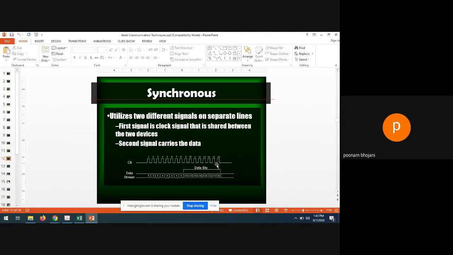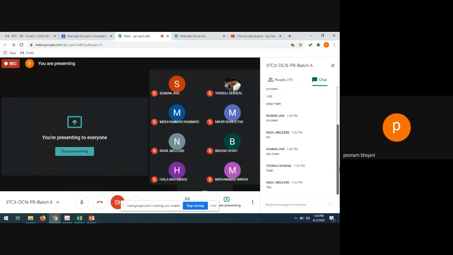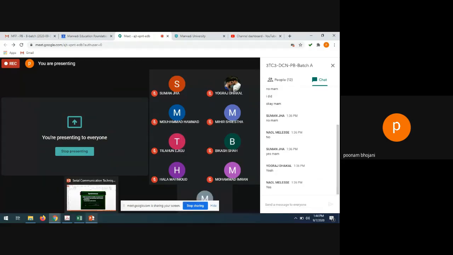When one clock is completed, the D0 bit will have been received. Whenever the second clock comes, the D1 bit will come. When the third clock comes, the D2 bit will come. So these bits are synchronized with the clock, right? Obviously we are talking about digital data, so that's why I'm talking about the digital clock only. So this is known as synchronous serial communication. Does anyone have any doubt about synchronous serial communication? It is very simple to understand.